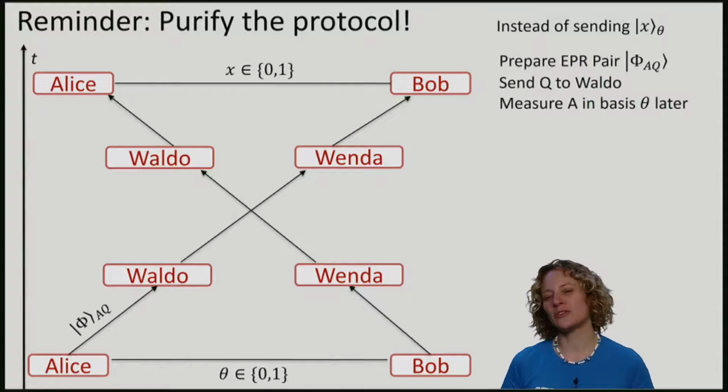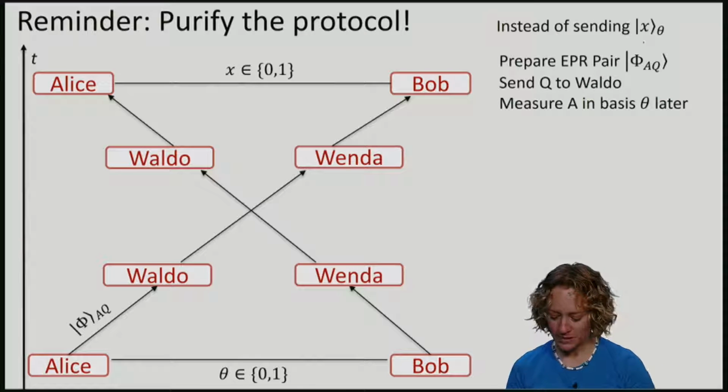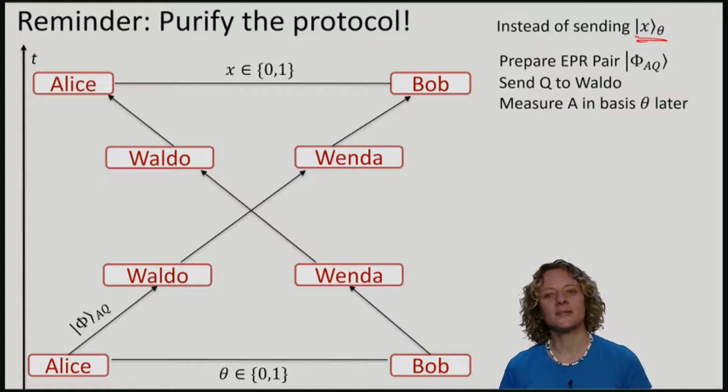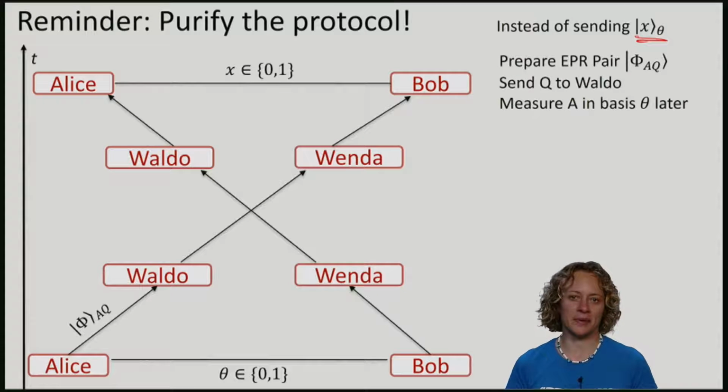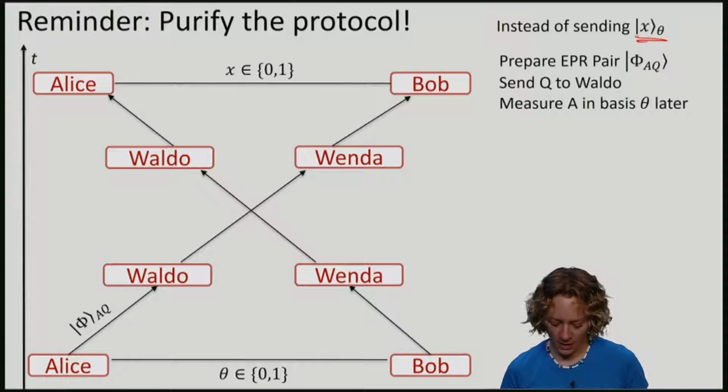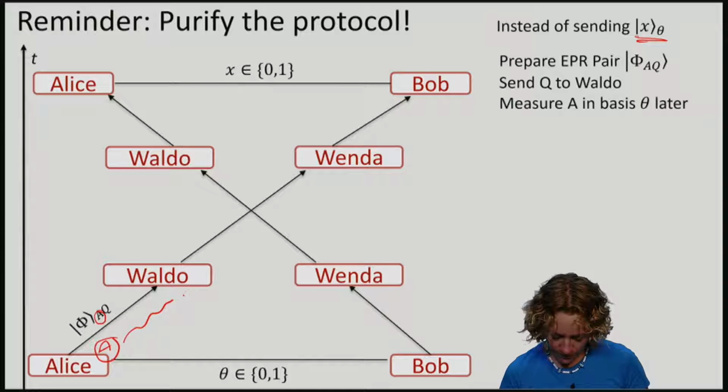Another trick that we've used repeatedly is the analysis of protocols by purification. We imagine that instead of sending BB84 states, so X in the basis theta, Alice instead prepares EPR pairs. From each pair, she keeps the first qubit, A, and she sends the second qubit to Waldo.